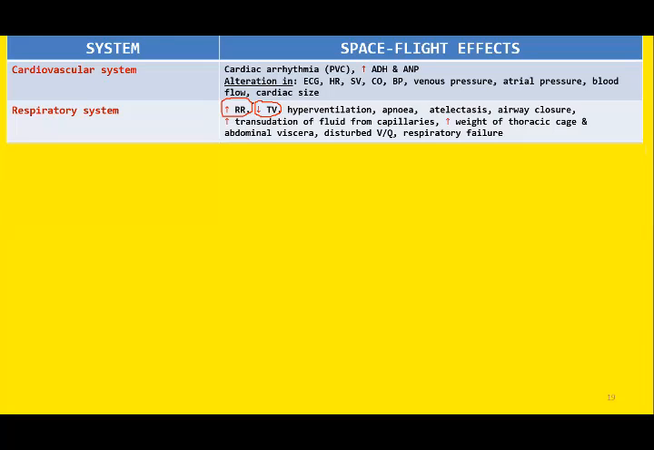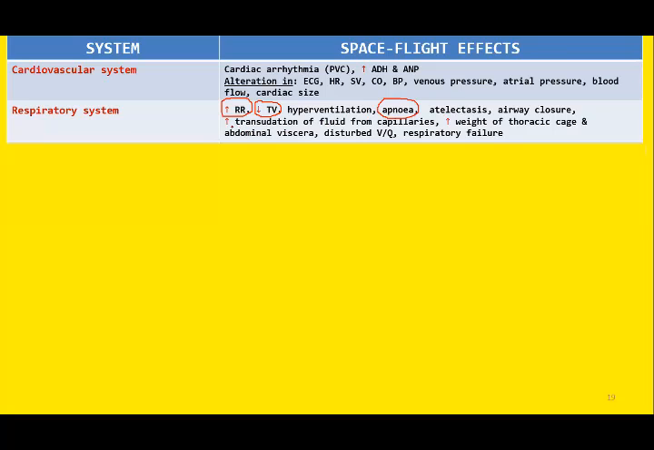There is increase in the respiratory rate and decrease in the tidal volume. The tidal volume is around 500 milliliter normally. So this 500 milliliter tidal volume is reduced to 400 or sometimes 300 ml. Moreover, there is hyperventilation. And if the hypoxia is severe, there is apnea, atelectasis, or sometimes respiratory failure may be there.